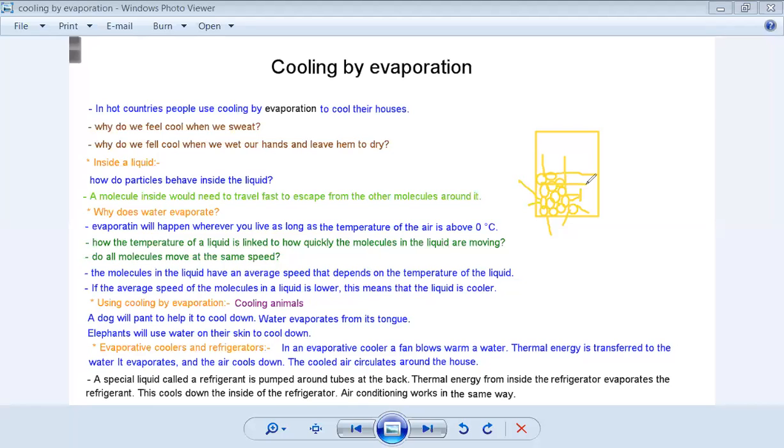So how is the temperature of a liquid linked to how quickly the molecules in the liquid are moving? We all know that if we start to heat a cup of water or a water pan, the water will evaporate, and it will evaporate quickly, right? It will boil and evaporate quickly, more than if we place it in a warm place. Okay, what's the reason here? What's the link between the temperature and the movement of the particles or the molecules?